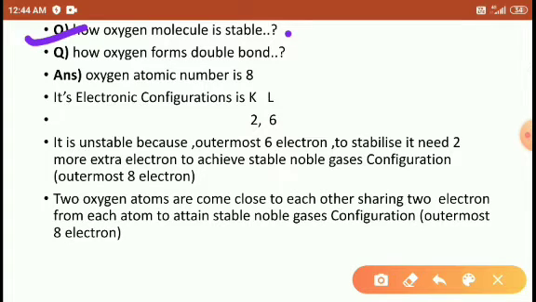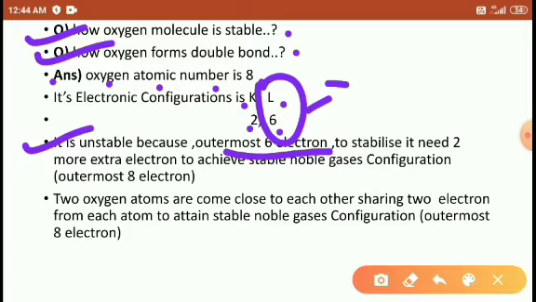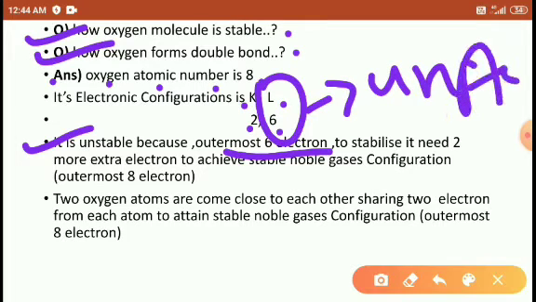How is the oxygen molecule stable? How does oxygen form a double bond? The question is this one. The answer: oxygen has atomic number 8, and its electronic configuration is K2 L6. So the oxygen atom is unstable, atom, students, not molecule, because its outermost shell has 6 electrons.